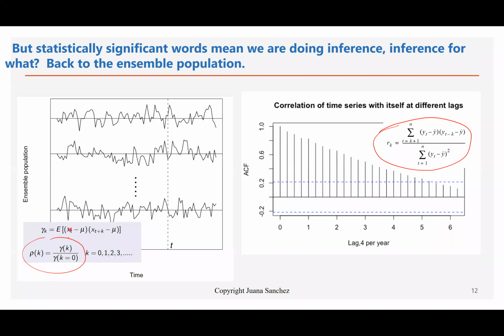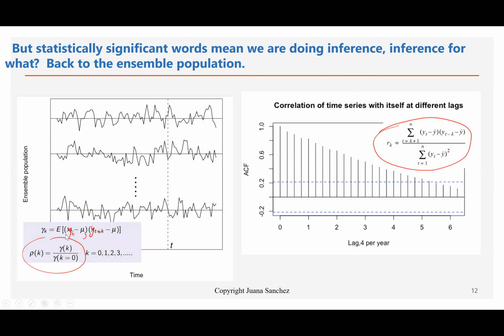So let's call this y, because that's how we've been calling our variable, and this is the mu, the parameter mean, the mean of y, okay? And we also use x sub t minus k, not x sub t plus k, and let's keep calling it y and minus sign here, okay? So this estimator, little r sub k, estimates the ensemble, the population autocorrelation function. So the sample autocorrelation function is really an estimate of the population autocorrelation function.